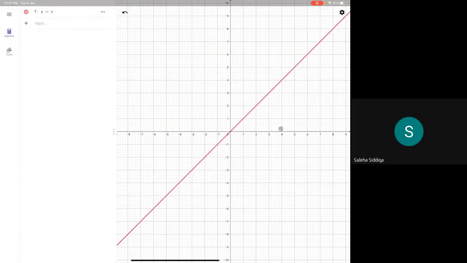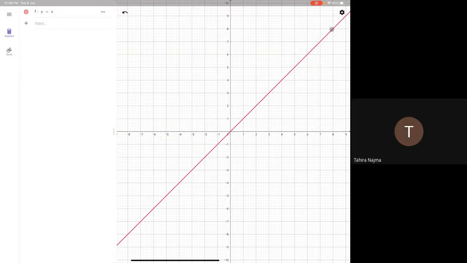Or you can find the slope by taking delta x and delta y. This is delta y when you are moving from one point to another. Suppose you are moving from the origin to the point 1, 1. So what is delta y? It is 1 minus 0, which is 1. And what is delta x? It is also 1. So 1 by 1 is 1. That way also you can derive the value of the slope.